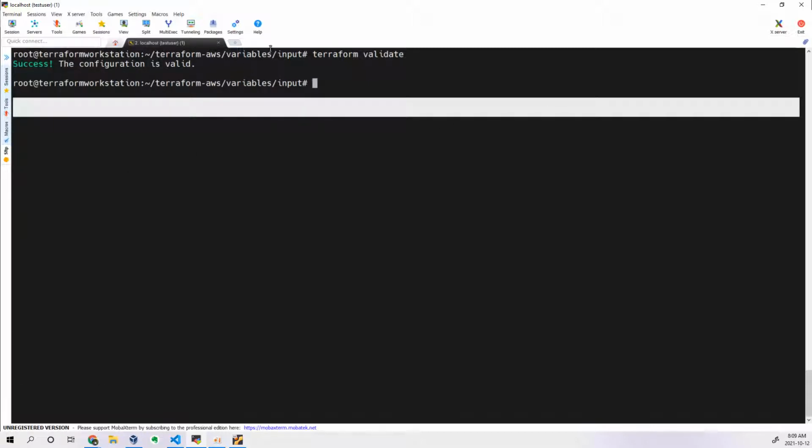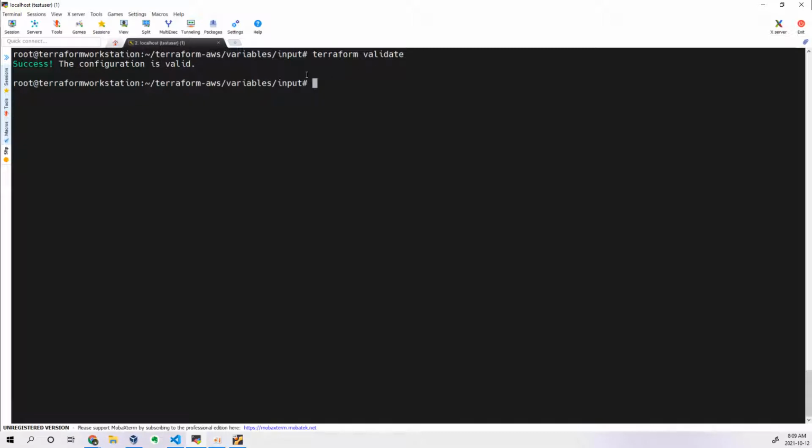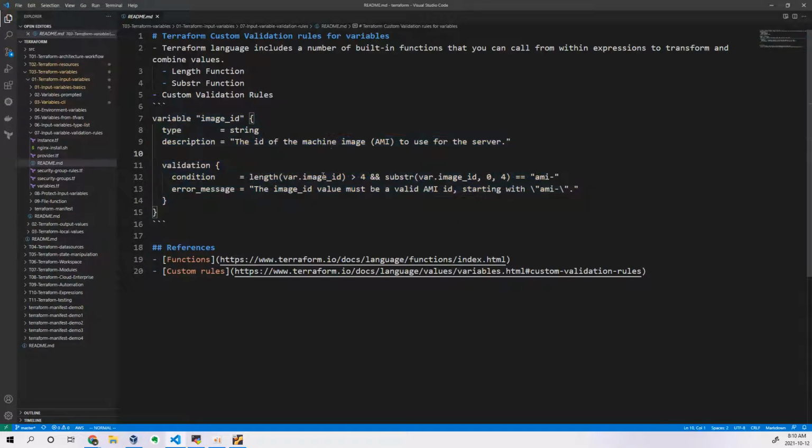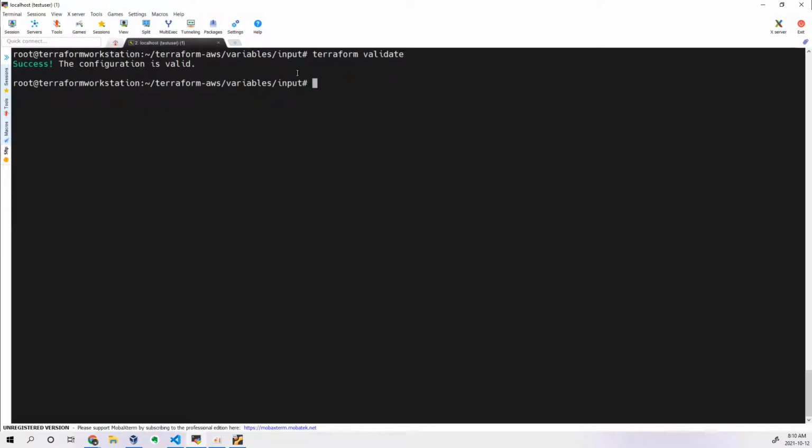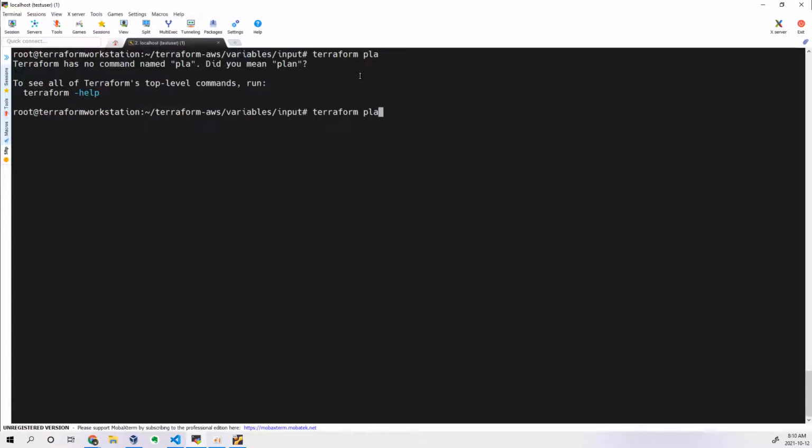Earlier, I had changed the name of my variable, but when I'm calling that particular variable in my condition, it is not the name I'm using. Whatever I copied from the documentation, I kept that name as it is. That's the reason it went wrong. So I corrected it, and after that the validation has passed. Now if I execute terraform plan.